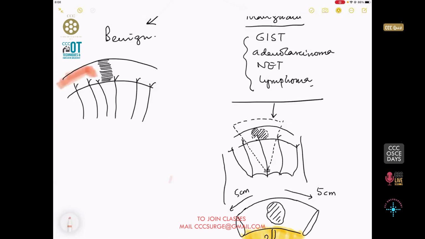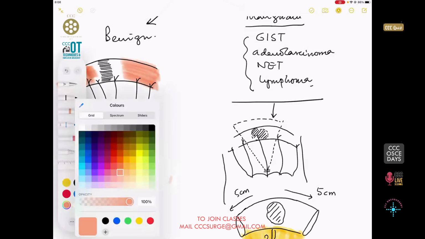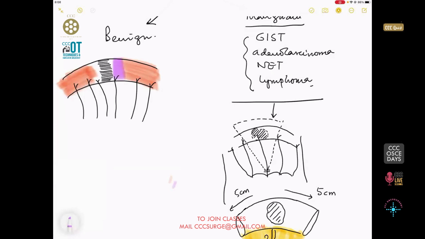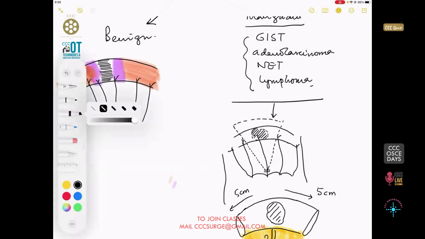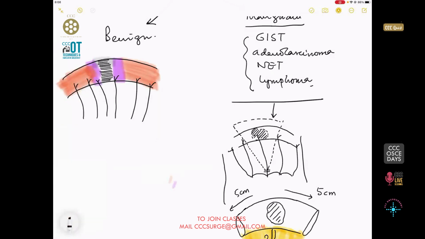Now, if this is the healthy piece of the bowel, which is of this color, on the other hand, understand that this is the dusky piece of the bowel, and this one is the gangrenous piece of the bowel. I'll make it more black so that you can remember. So this is the gangrenous piece of the bowel.